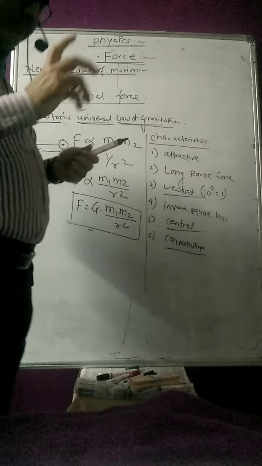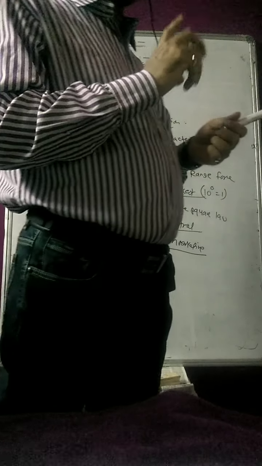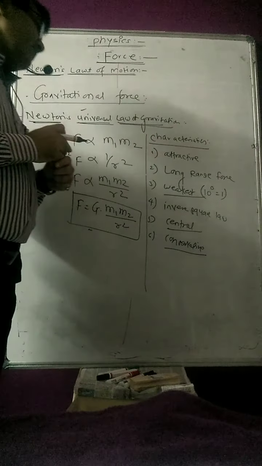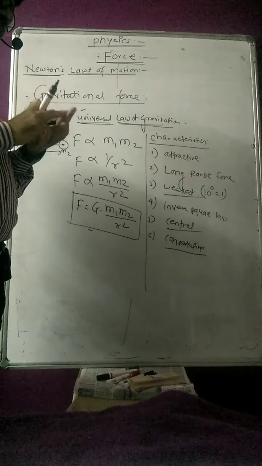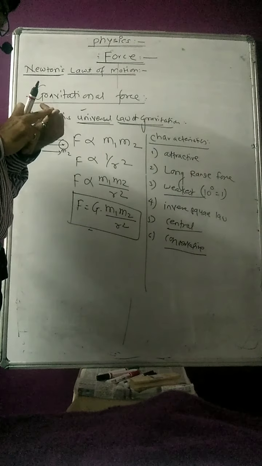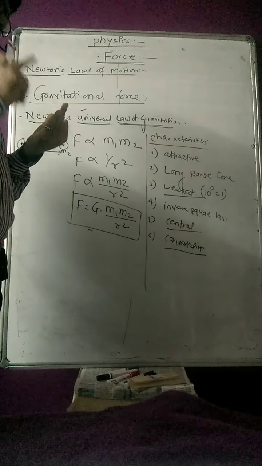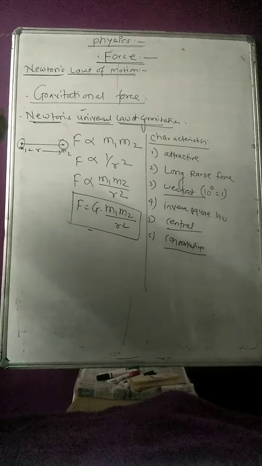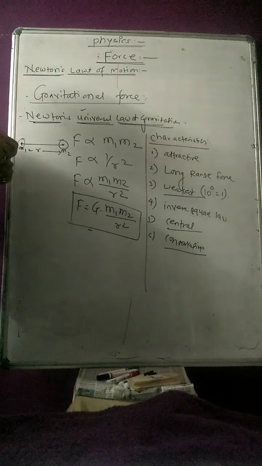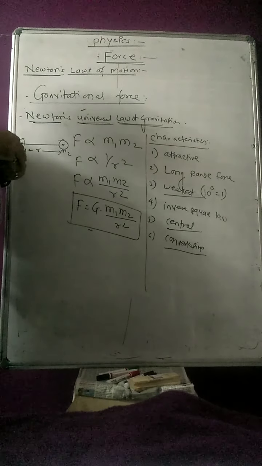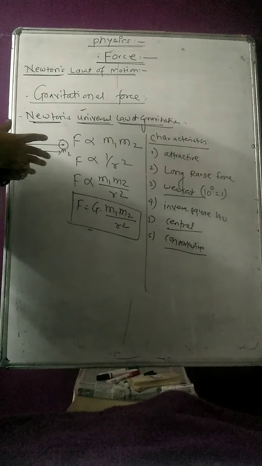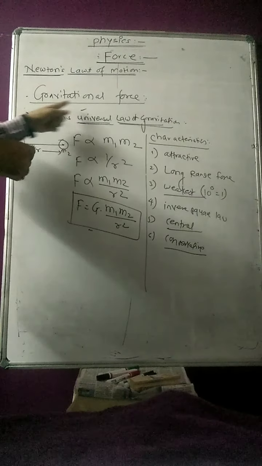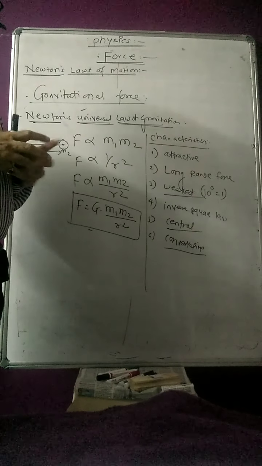For that circular motion the centripetal force is required, and that is provided by the gravitational force in the case of the moon or the planets. When the moon is revolving around the earth, planets are revolving around the sun, the earth is revolving around the sun, this is the best example of gravitational force. Any body thrown in the upward direction is always attracted towards the earth's surface. That is also an application of gravitational force.